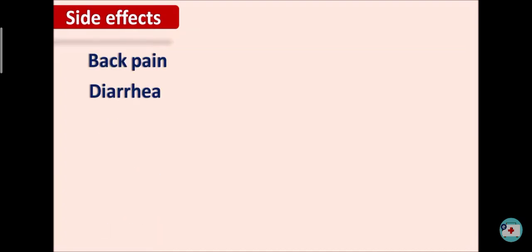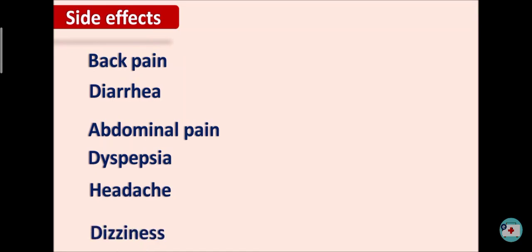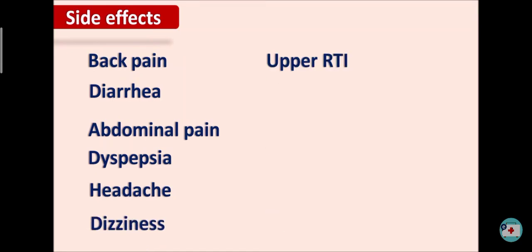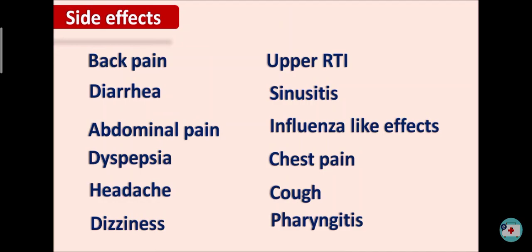What are the side effects? Telmisartan mainly produces the back pain as well as diarrhea and abdominal pain, and some dyspepsia can be observed in the patients. It can also produce headache, dizziness. Interestingly, this drug can produce few of the upper respiratory tract infections. It can produce a sinusitis and influenza-like effects.